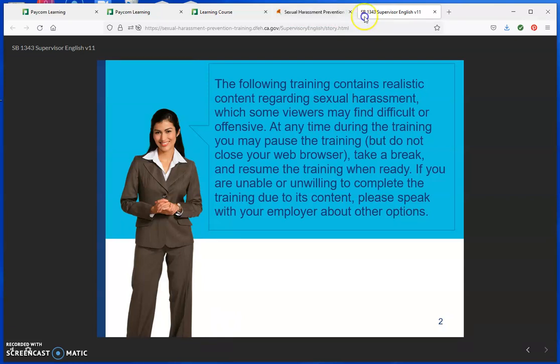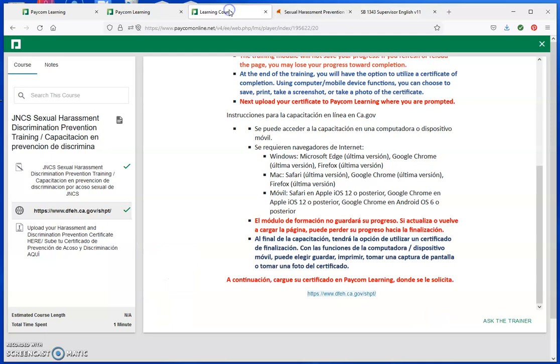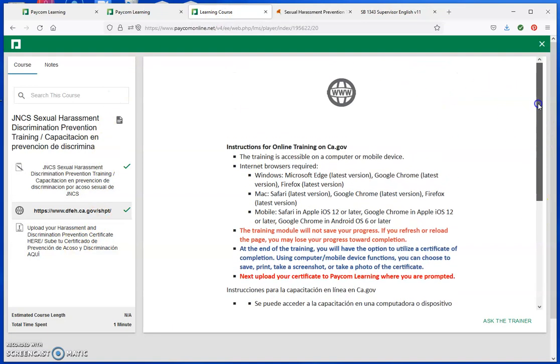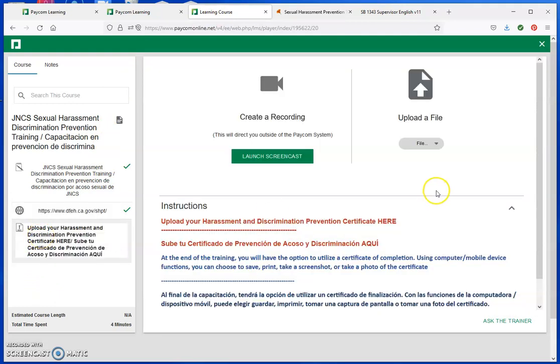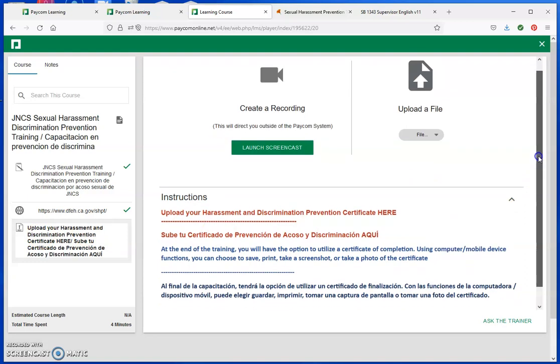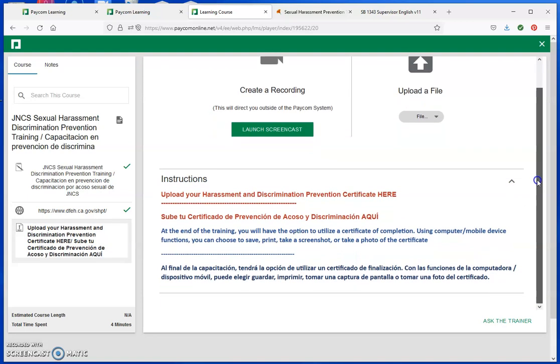All right. So once you have gone and completed the course and gone through the entire slideshow, if you go back to your Paycom Learning, you'll see that you have another slide. In that slide, here are the instructions on how to upload your certificate.